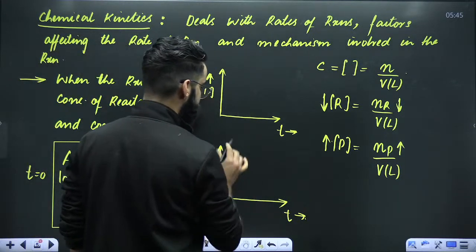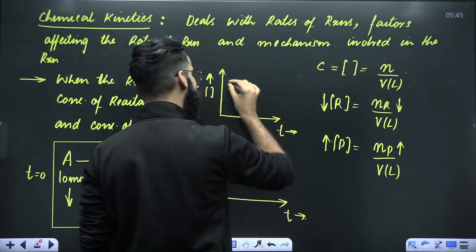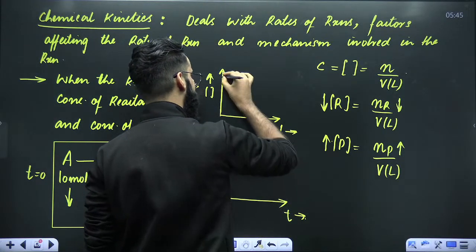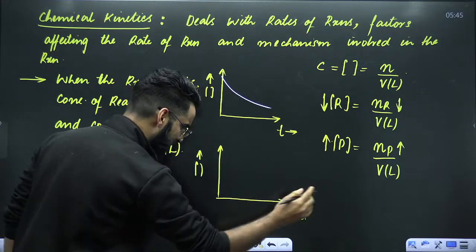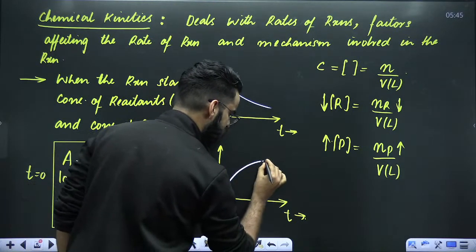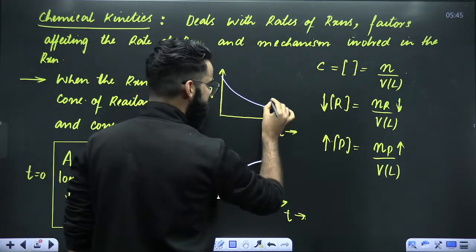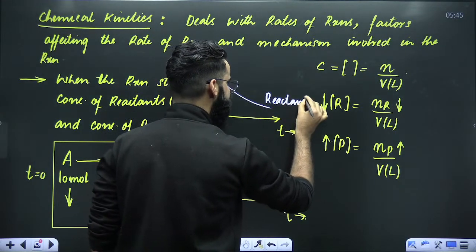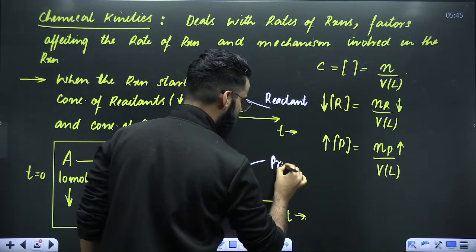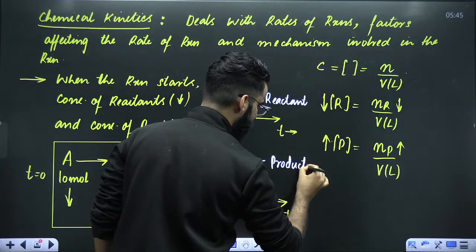As the time passes by, the concentration of reactant is going to decrease with time, right? Similarly, the concentration of product is going to increase with time. So this particular curve is valid for reactants, and this particular curve is valid for products.